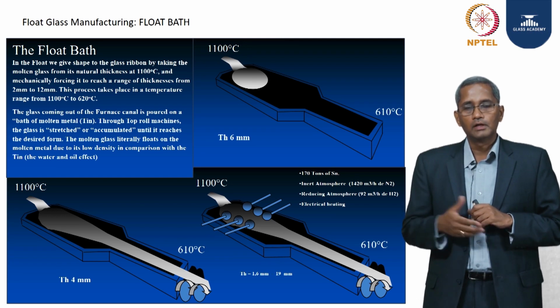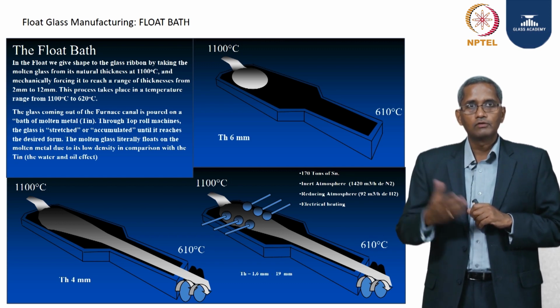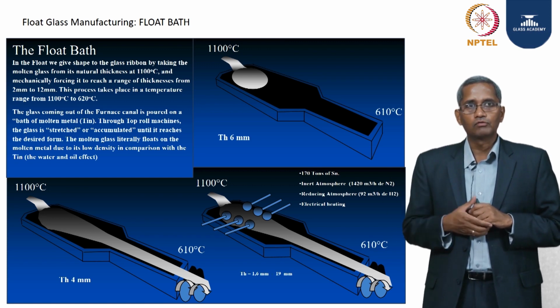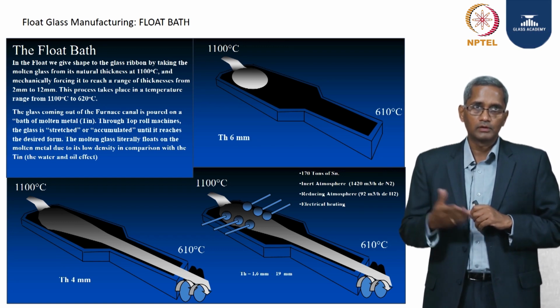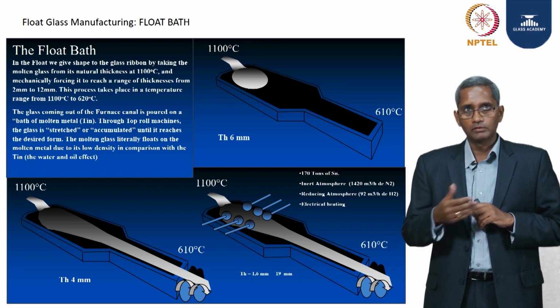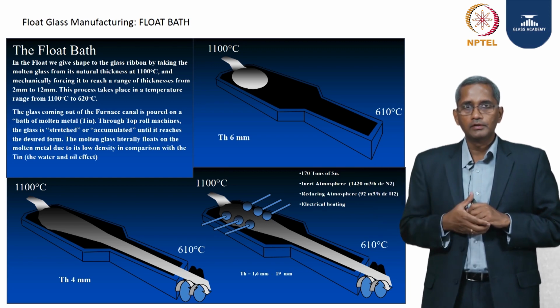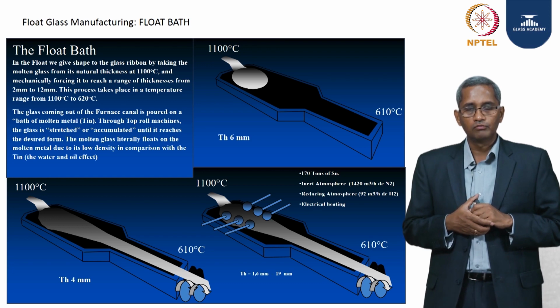So the tin, in addition to three other metals which fulfill the properties, is chosen because of its availability and the price, and so about 200 to 250 tons of tin, depending upon the size of the float, is poured into the float bath before it is started off. Then the glass, when it arrives into the float bath on a continuous basis, comes at a very steady pull rate, as we call it, the tons per day, the way it is accounted for.